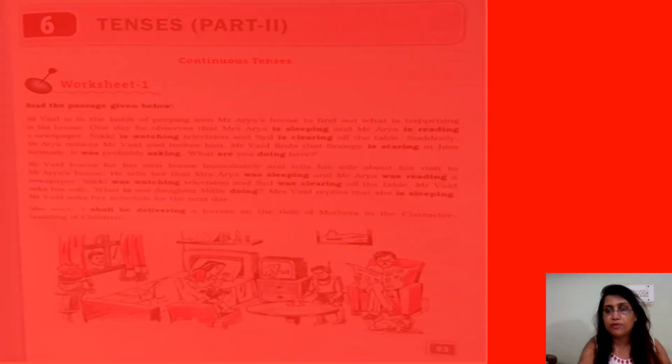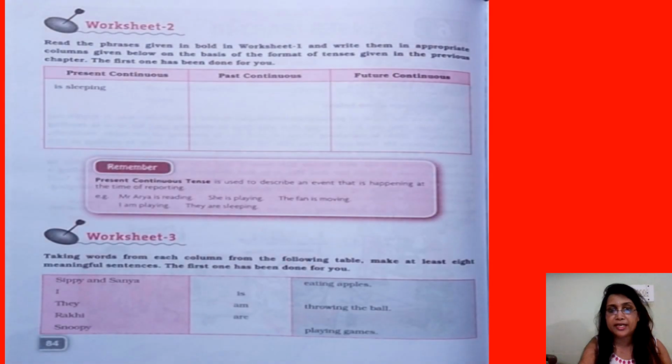This time you will be finding it easier, I suppose. Now it says you have to read the worksheet 1, and according to that you have to fill in present continuous: is sleeping, is reading, is watching, is clearing.